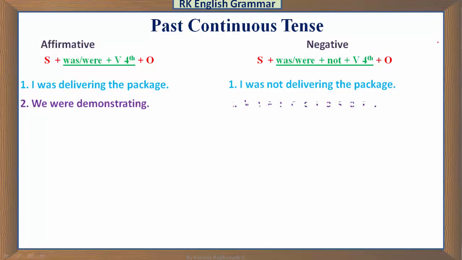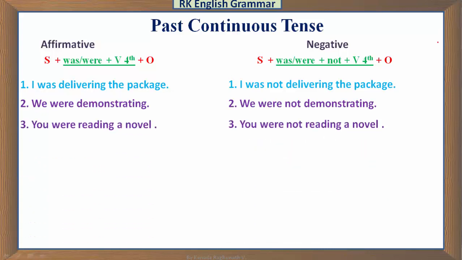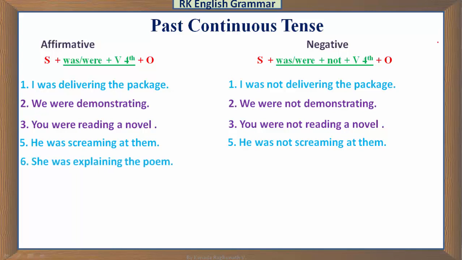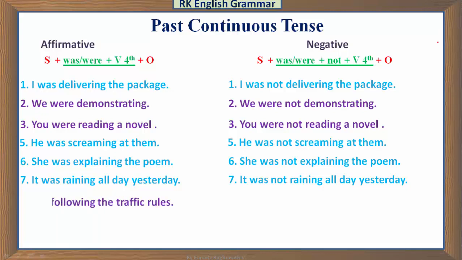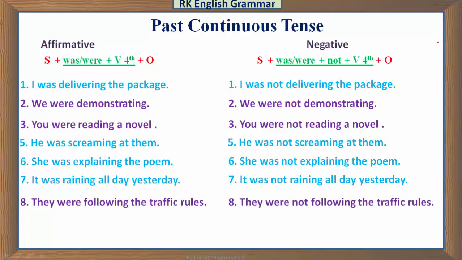We were demonstrating, we were not demonstrating, you were reading a novel, you were not reading a novel, he was screaming at them, he was not screaming at them, she was explaining the poem, she was not explaining the poem, it was raining all day yesterday, and it was not raining all day yesterday, and they were following the traffic rules, they were not following the traffic rules. From these examples you must learn the structure of affirmative and negative sentence.